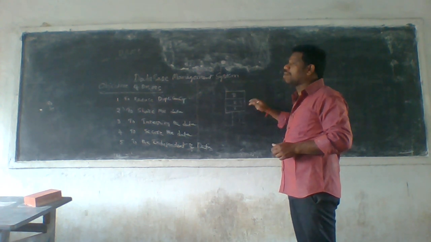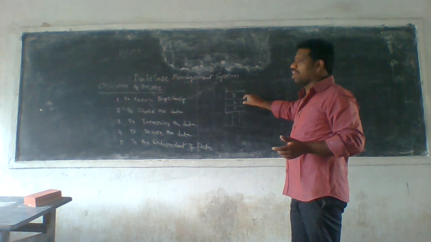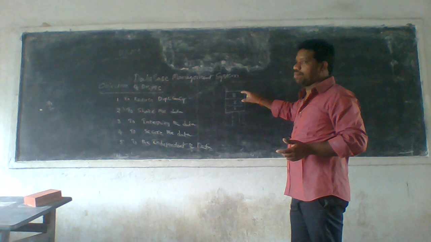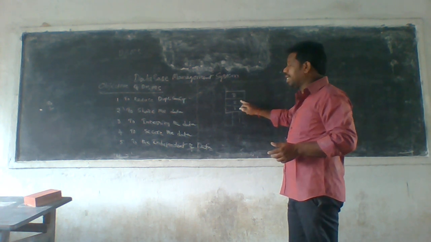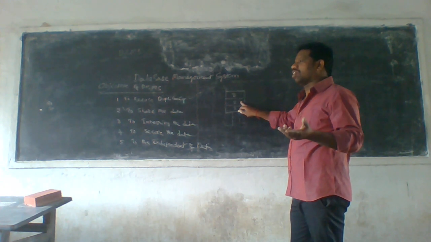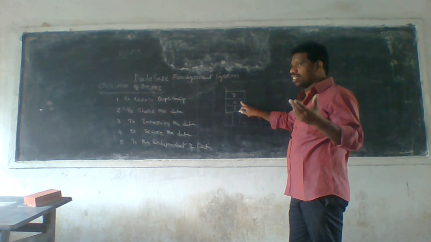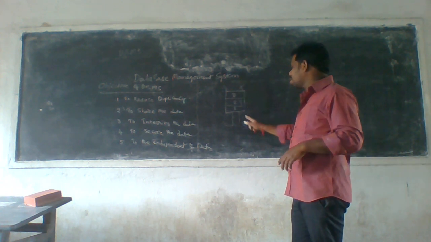Here I'm trying to affect one level, and it can affect another level also. Why? Because the data depends upon one level after another. So this is called dependent data. By using dependent data, we cannot secure the database or work in an efficient manner. So hence it is one of the drawbacks.